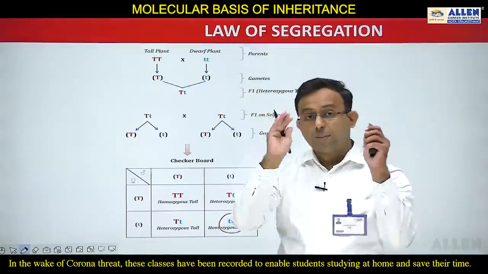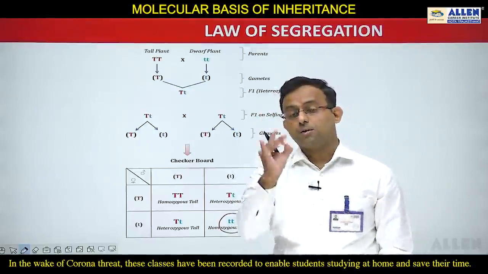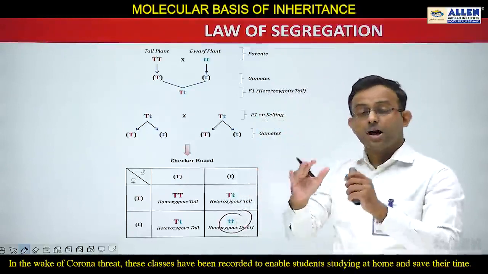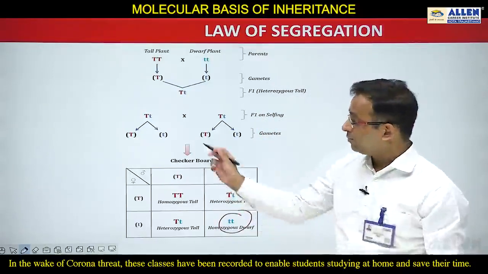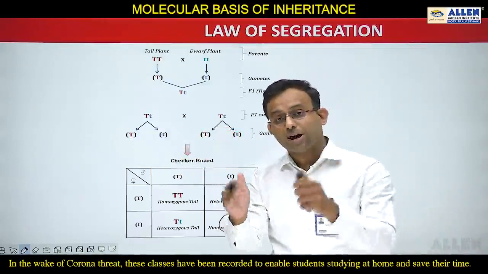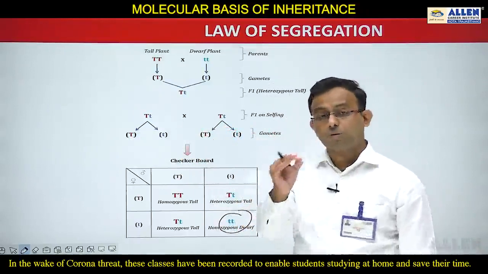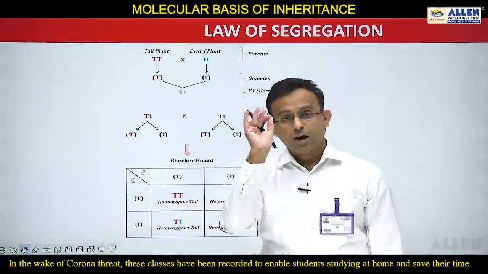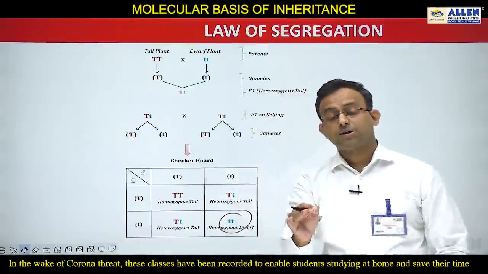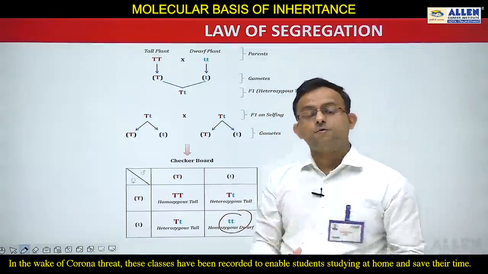So this appearance of dwarf plants, listen carefully students, this appearance of dwarf plants in the F2 generation shows that the particular factors are separated, which means the gametes are separated, gametes are not mixed. Suppose the gametes and the factors were mixed, then this dwarf plant could not be formed. So always remember, appearance of dwarf plants in the F2 generation shows that factors remain separated, remain segregated, and this is known as the law of segregation.